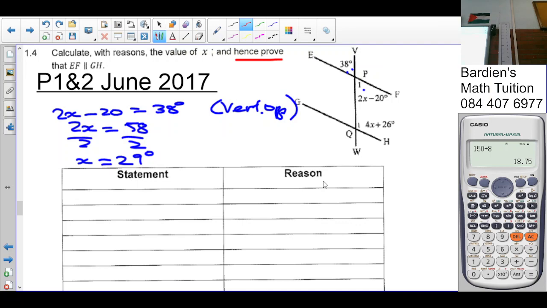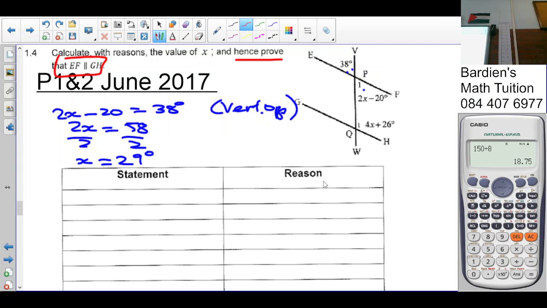So what does hence mean? No. Hence is not proof. With that information or the previous calculation? Yes. You must prove that EF is parallel to GH. So if we use a proof that will show that question, you can't use the fact that the lines are parallel. You understand? So we must prove that.